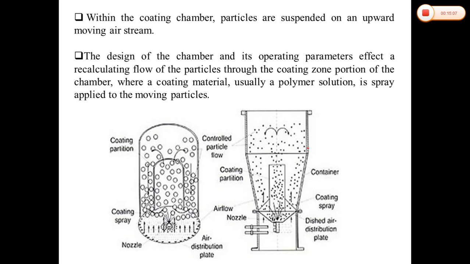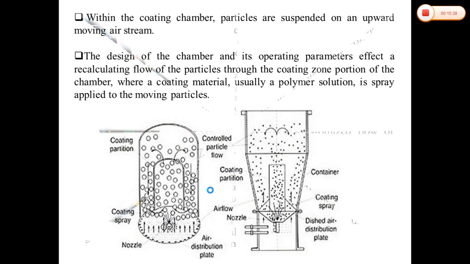The design of the chamber and the operating parameters provide the recirculating flow of the particles through the coating zone. This will be our coating zone, the portion of the chamber where the coating material, usually polymer solution, is spray applied to the moving particles.